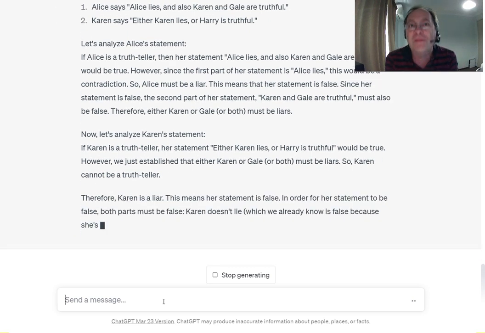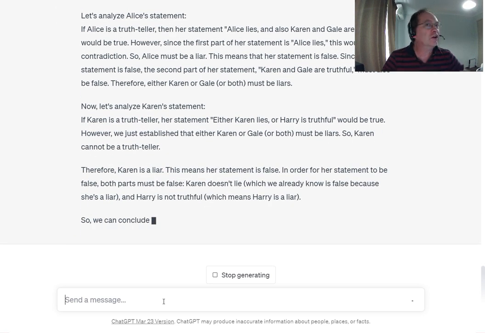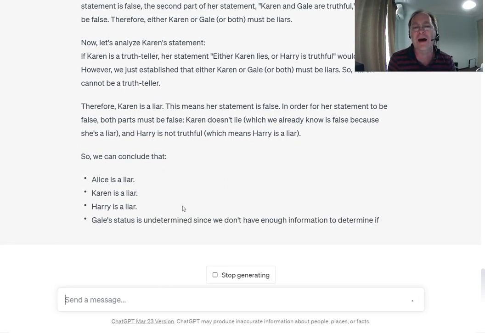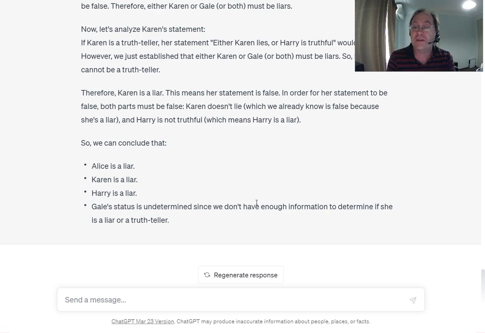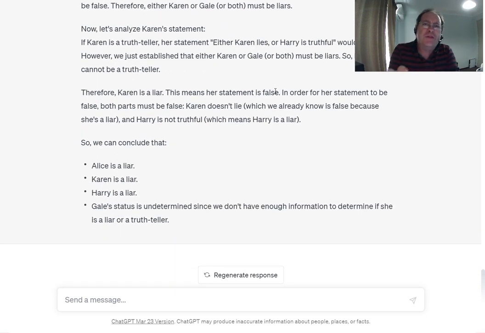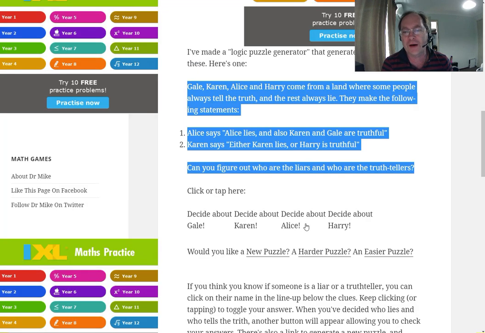If I point out the error in its reasoning, it just flies ahead with the correct logic. Alice is a liar, Karen's a liar, Harry's a liar, Gail's status is still undetermined. Why is Gail's status undetermined? I don't think Gail's status is undetermined.